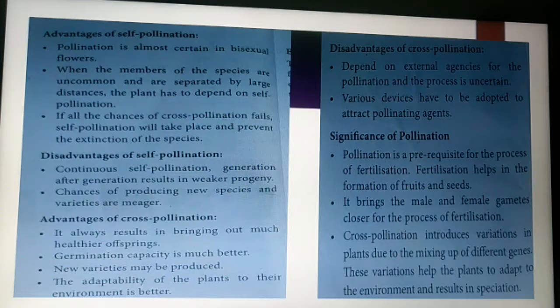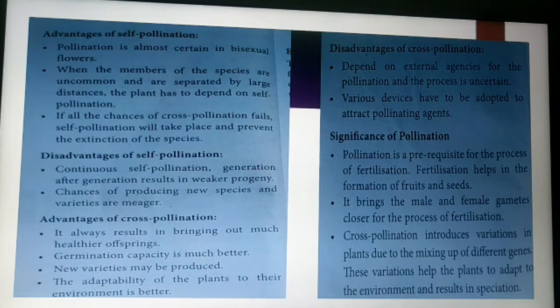Fertilization helps in the formation of fruits and seeds. Next, pollination brings the male and female gametes closer for the process of fertilization. It brings the male part, the pollen grains, closer to the female part, the ovule, for fertilization, which helps in the formation of fruit and seed.